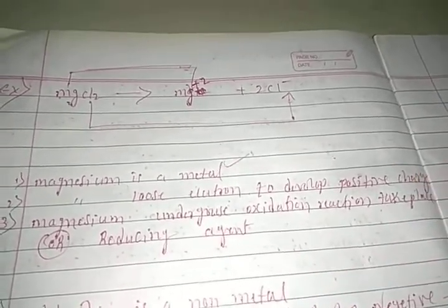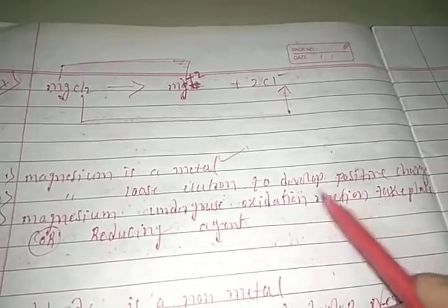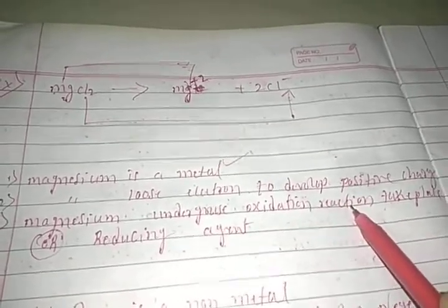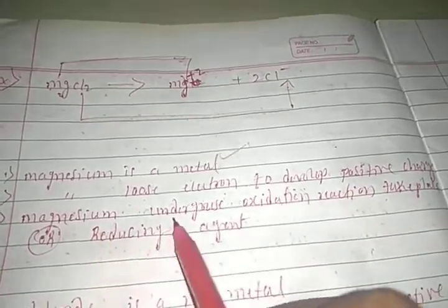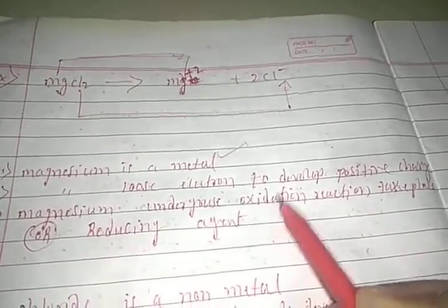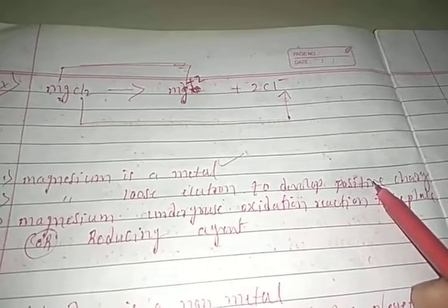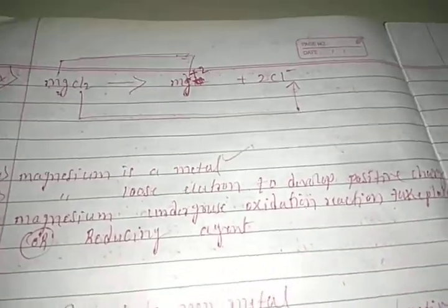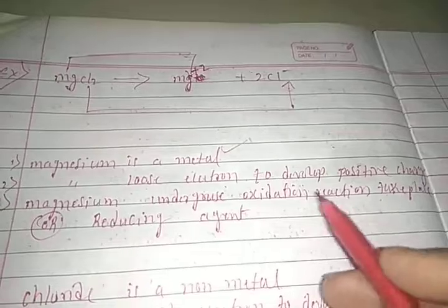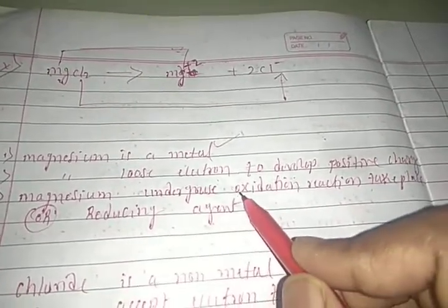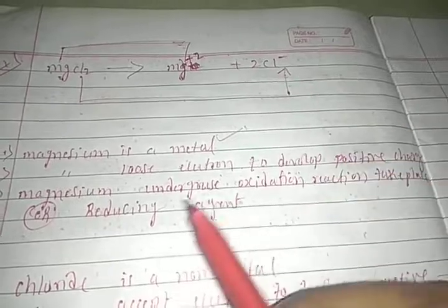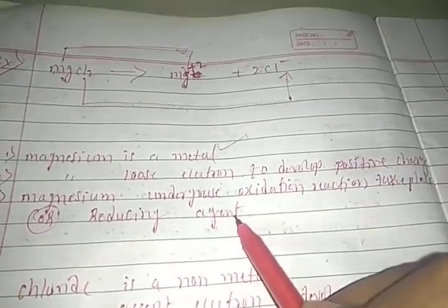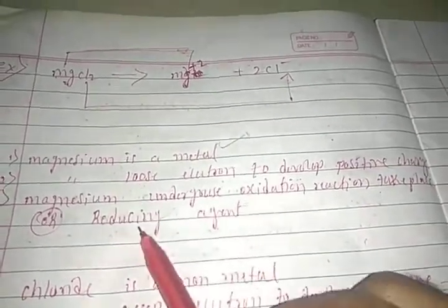The species which releases electrons, that is also called an oxidation reaction. The species which loses electrons, after losing electrons it develops positive charge, right students? And if a species loses electrons, that species we call a reducing agent.